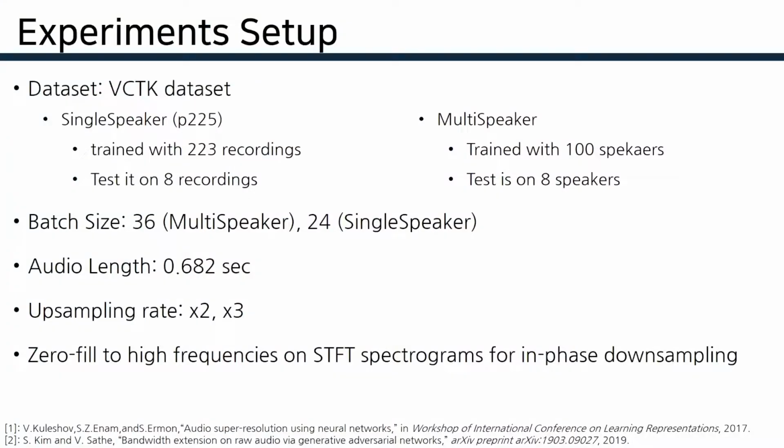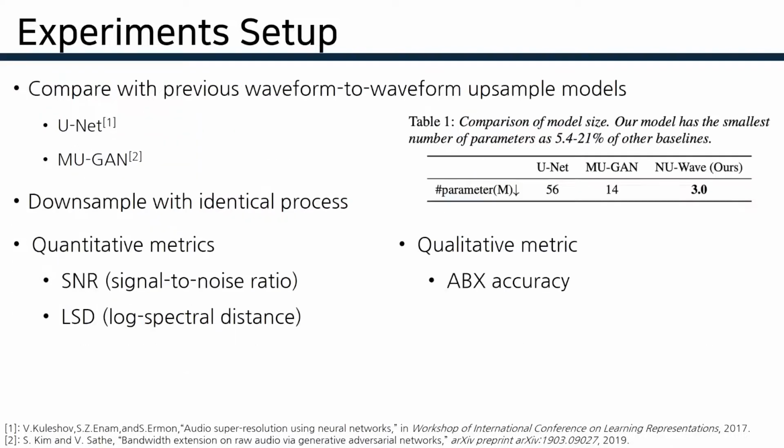During experiments, we train our model with the famous 48 kHz multi-speaker dataset VCTK. We test our model with a single speaker setup and a multi-speaker setup. We test our model with two upsampling ratios, twice and triple. During downsampling, we apply short-time Fourier transform and zero out the high frequencies for in-phase downsampling. We compare our model with UNet-like model and MuGAN. The number of parameters is shown in table number 1. Our model has the smallest number of parameters.